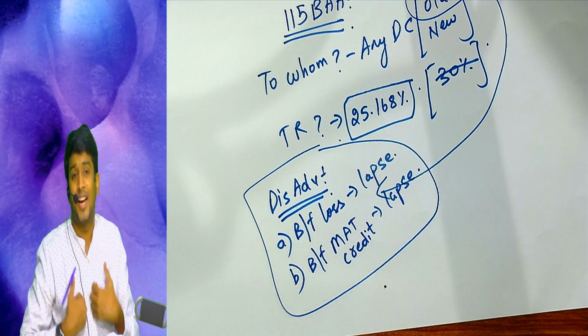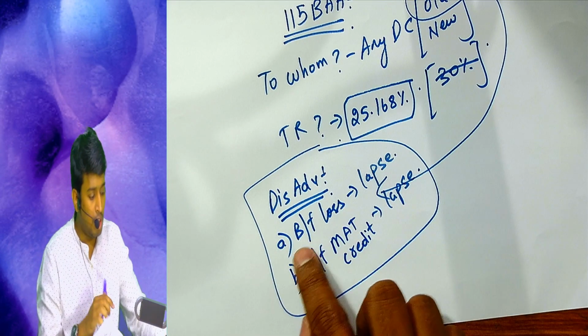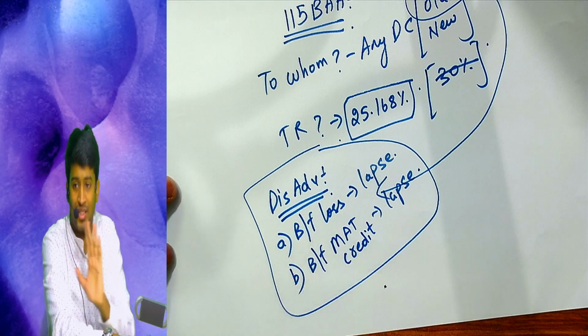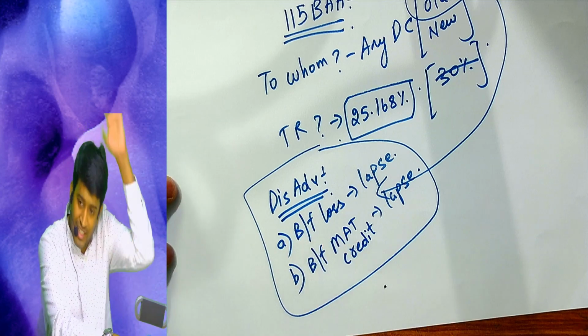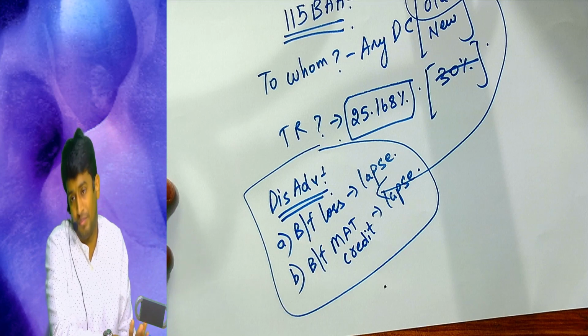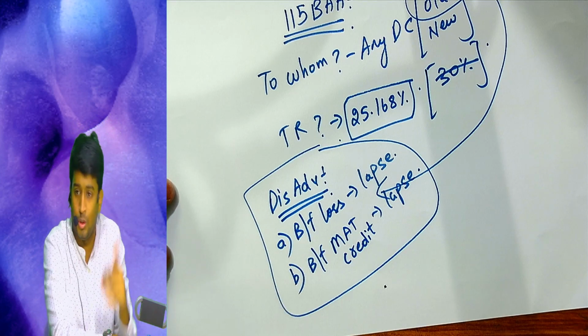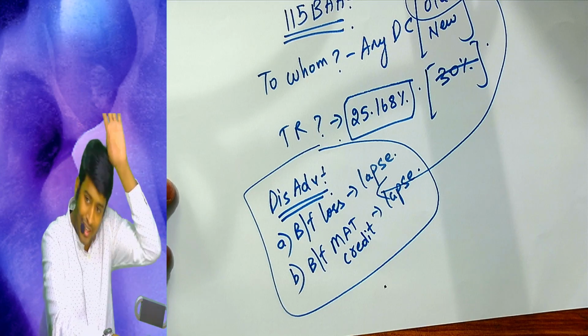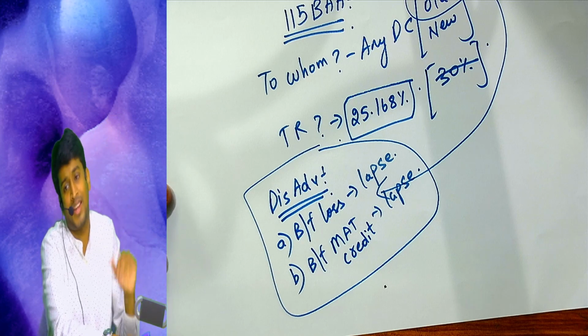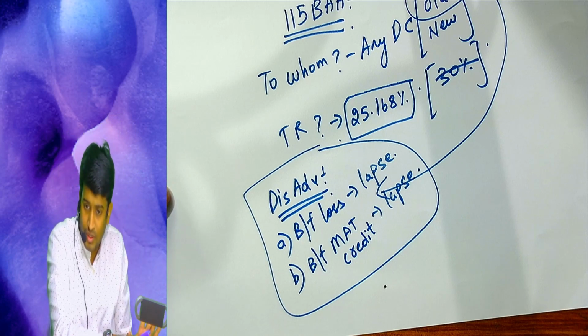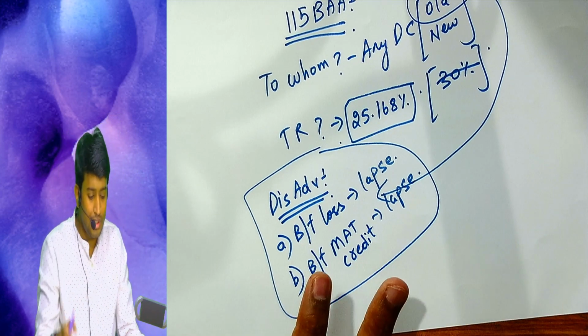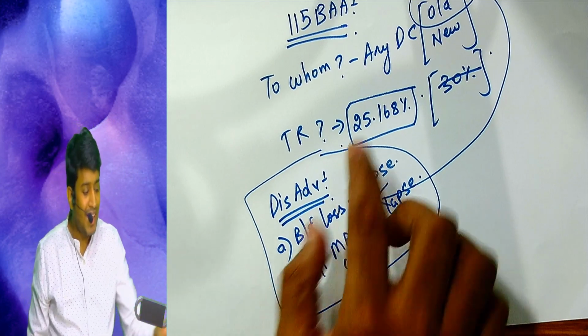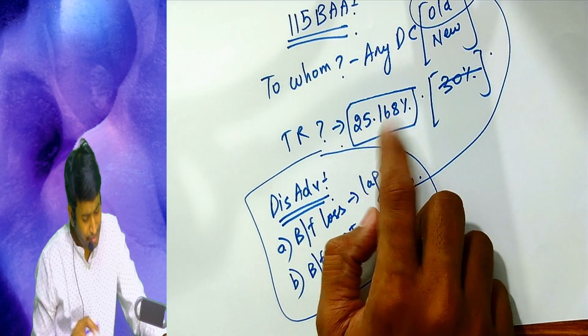Or if I'm a chartered accountant, my advice will be loss unda avunu undi set off chesko, next year ee section avail chestam, not in the current year. You set off the loss now, next year choose them, can I avail this section or not. Clear with this point? And same tax rate enta sir,